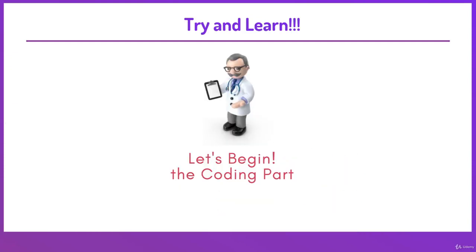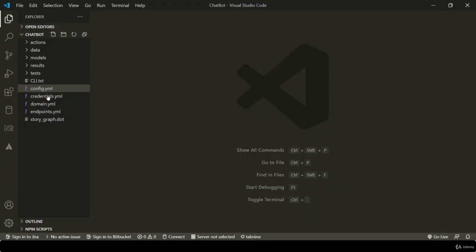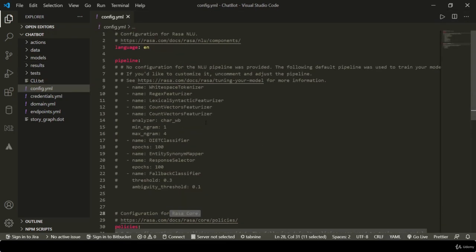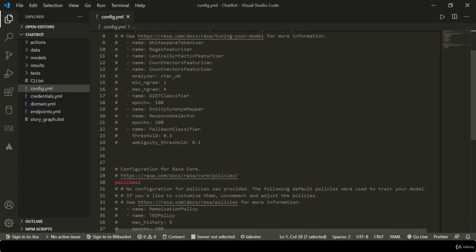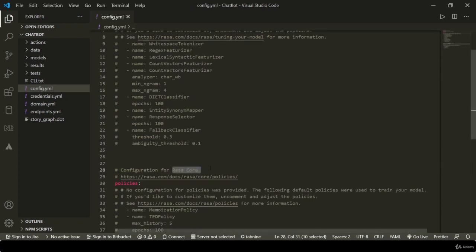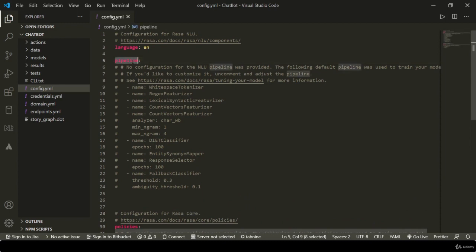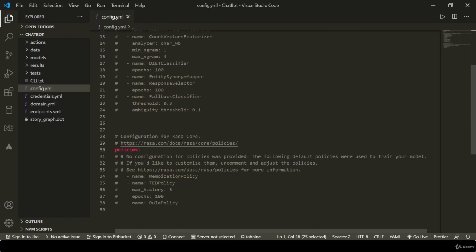Now what we are going to do next is dive into the code and see how you can generate your own custom policies and pipeline. This is our main directory in which we have our old chatbot file, and for making our own custom pipeline we have to edit the config.yml file. In this file we have two things. First one is your RASA NLU and second is your RASA core. Guys, pipeline is nothing but a configuration of your RASA NLU, and policies is nothing but a configuration of your RASA core.